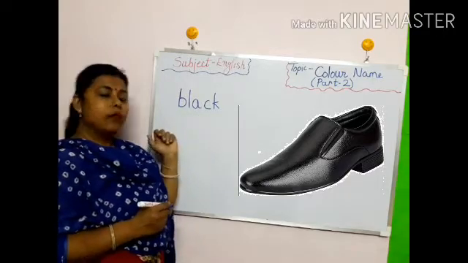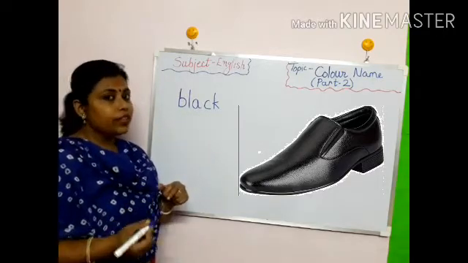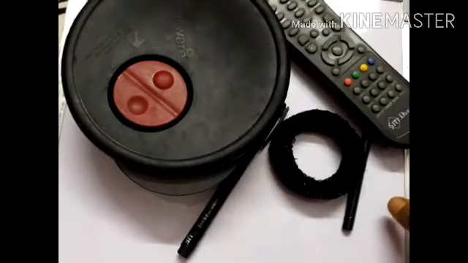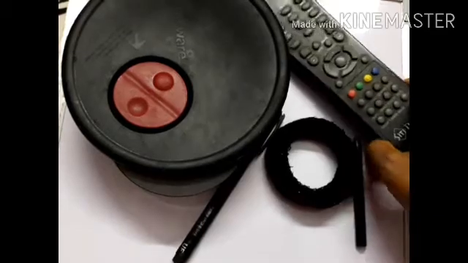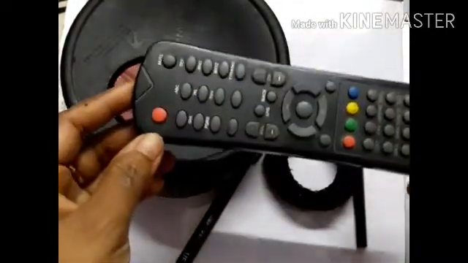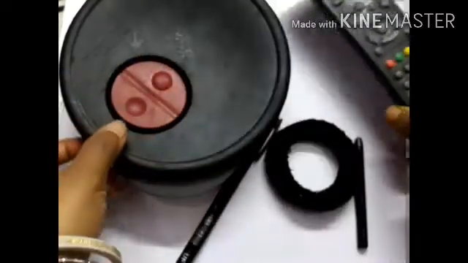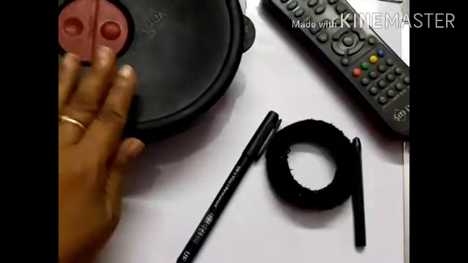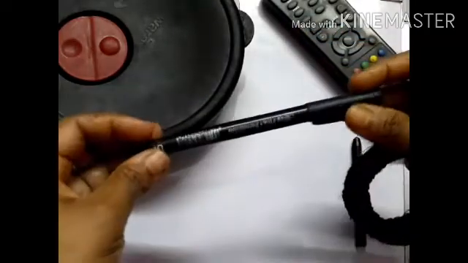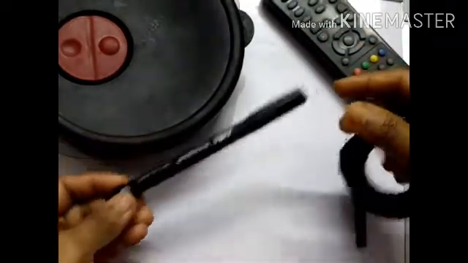B-L-A-C-K. Black. So let's see more things of black color. Now kids, here are some black color things like this TV remote. This is of black color. This lunch box, it is of black color.